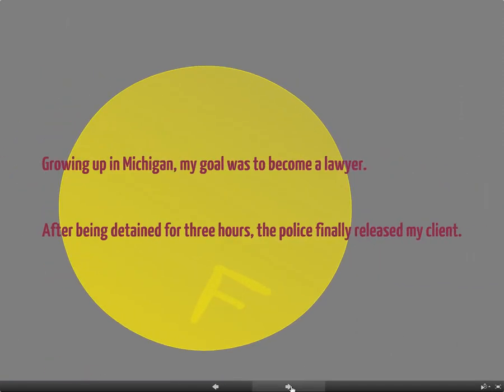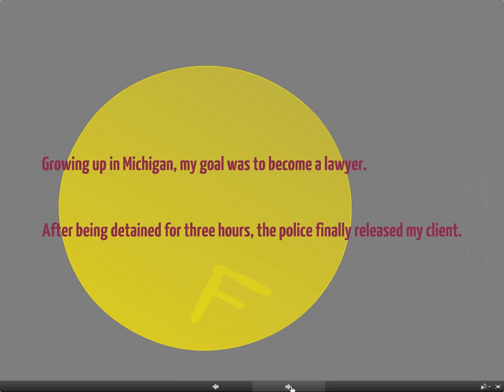To give you an example, take a look at these two sentences. Growing up in Michigan, my goal was to become a lawyer. Technically, that means that your goal was growing up in Michigan. Goals don't grow, people do. To fix that, you would want to say something like, growing up in Michigan, I always wanted to become a lawyer. Or how about this one?